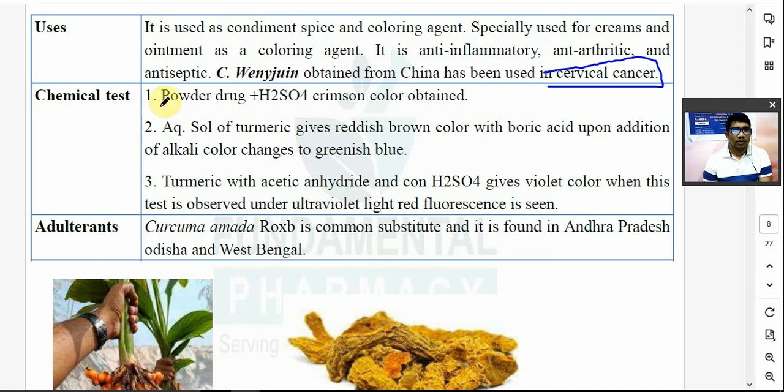Chemical test. In this powder drug plus sulfuric acid you get a crimson color. Solution of turmeric will give reddish brown color with boric acid.